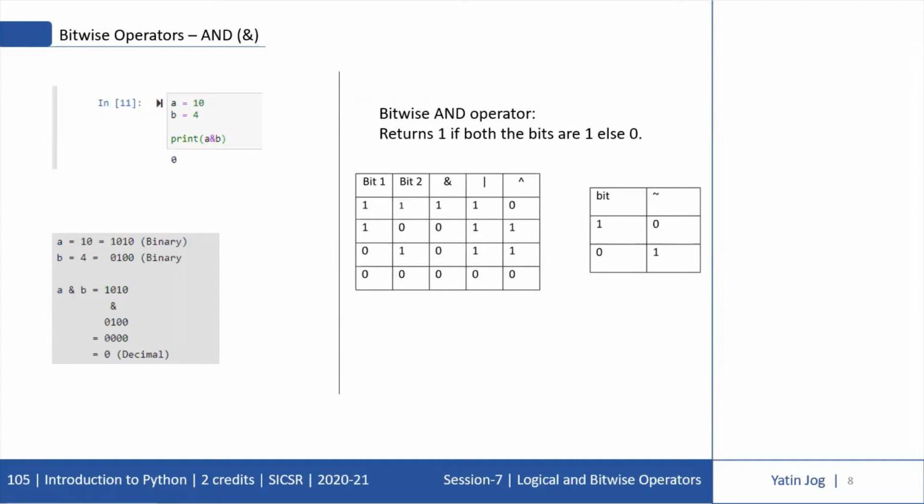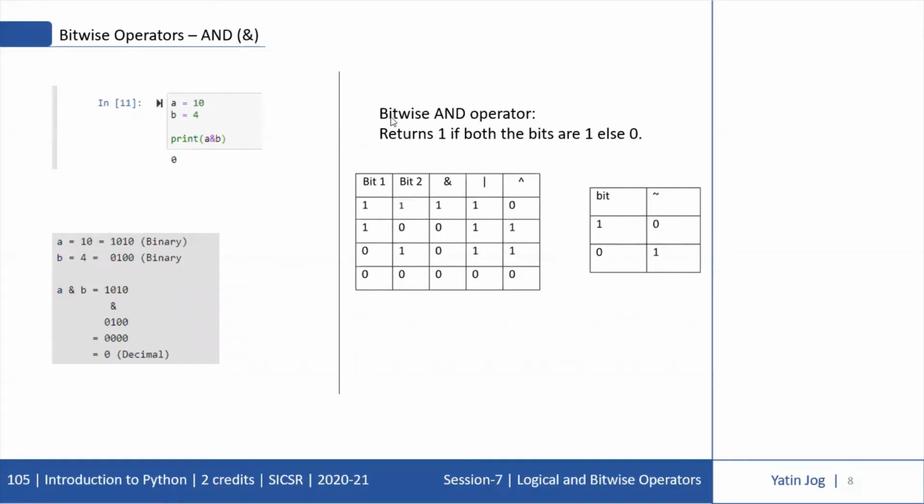Now the first bitwise operator is the AND operator, and this is different from logical AND. The symbol is ampersand. You can see the code and the explanation, but first we'll look at the table. It shows bit 1 and bit 2 values, and the output for AND, OR, XOR, and NOT is given in this table. Now we'll focus on the AND operator.